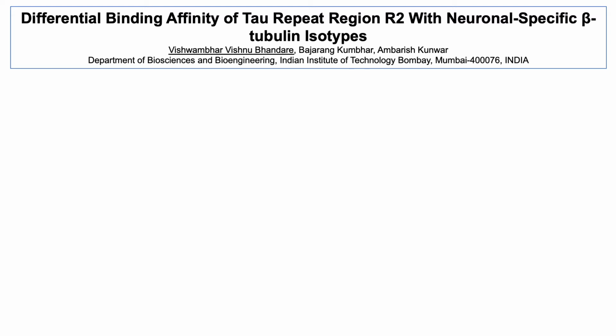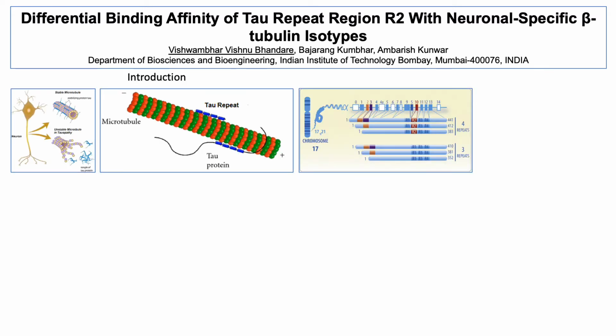The title of my research article is Differential Binding Affinity of tau repeat region R2 with neuronal specific beta tubulin isotype. In every neuron, tau binds.